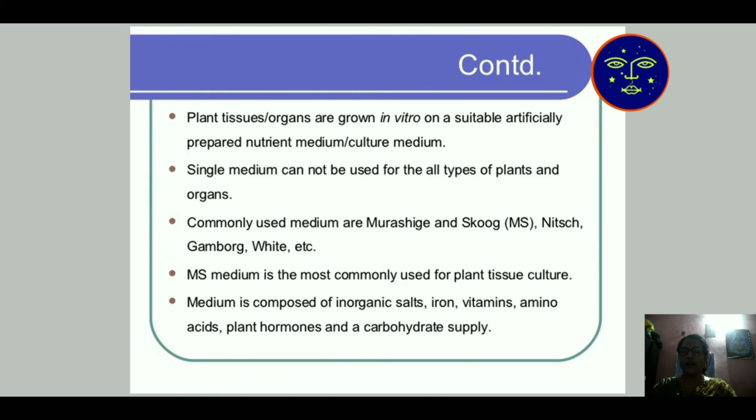A commonly used medium is Murashige-Skoog medium, also known as MS medium, which is most commonly used in plant tissue culture. That medium contains inorganic salts, iron, vitamins, amino acids, plant hormones and a carbohydrate supply. All these things are given in in vitro culture for plant growth. But in a naturally growing plant, all these minerals are collected from the soil. The plant itself collects them from the soil.